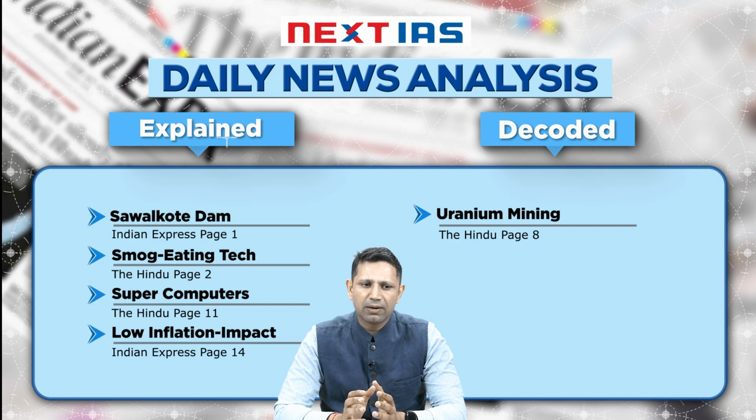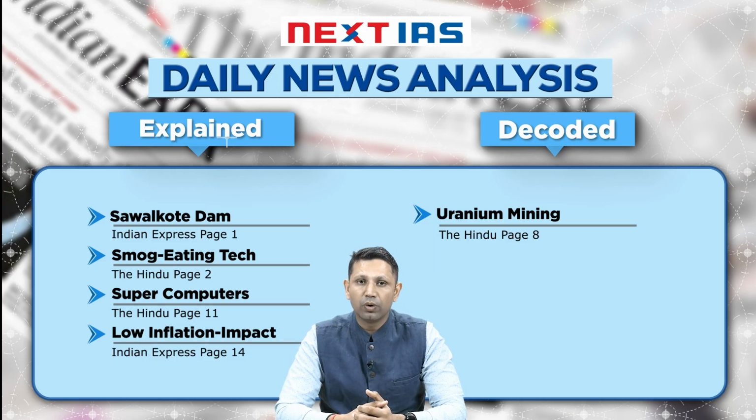The second topic is about the Smog-Eating Technology. Now Delhi, as we know, faces the problem of pollution. That's why Delhi government is now going to come up with new technologies that are going to counter the pollution levels and they are going to help in reducing the pollution levels in Delhi. The third topic is the supercomputers. We are going to study what supercomputers are, how do they work and what are India's important supercomputers.